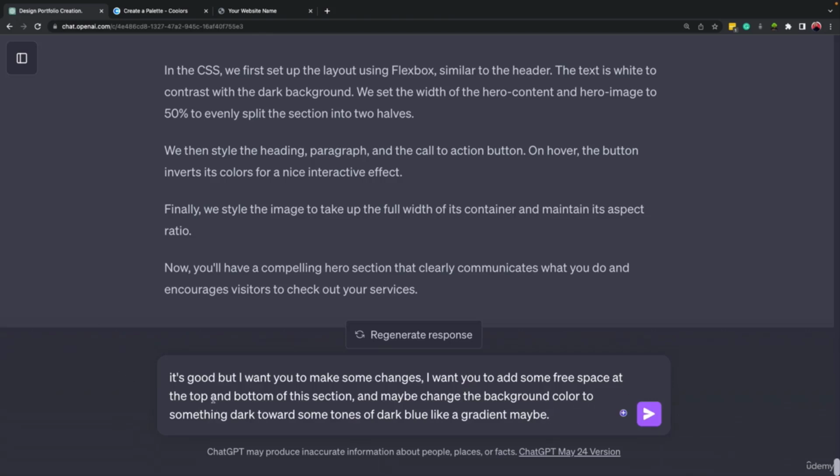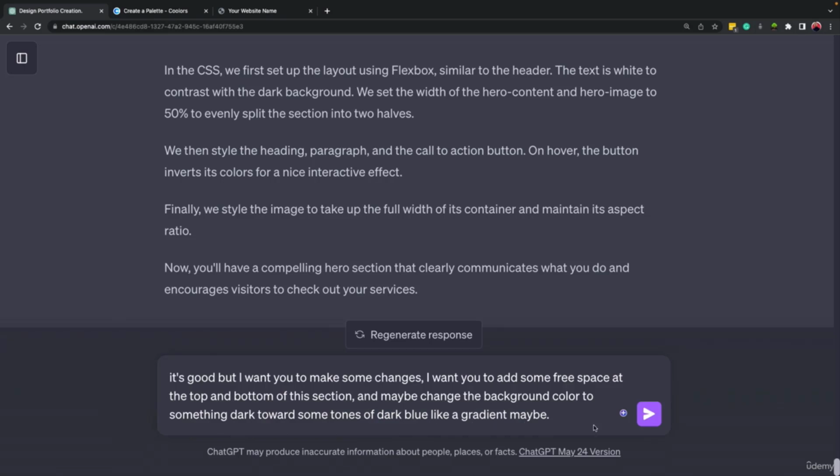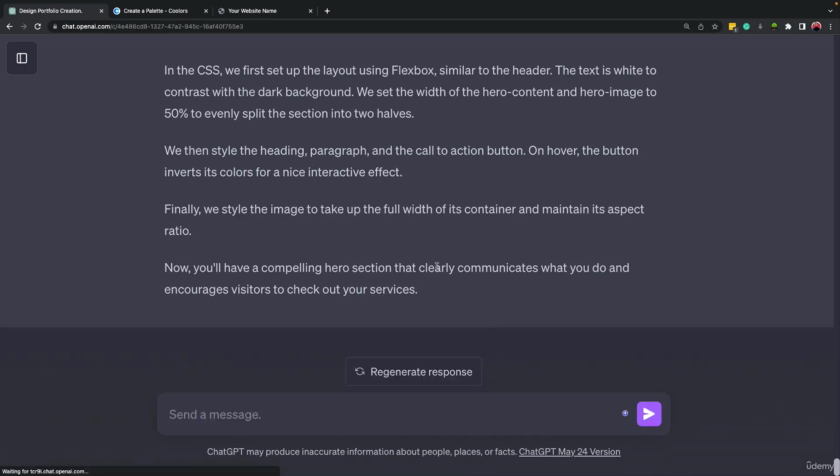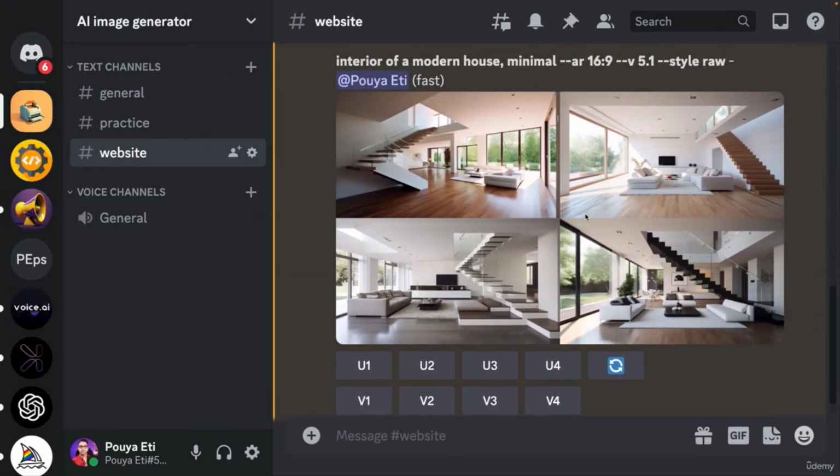Okay, so here I mentioned that what you made, it's good, but add some free space at the bottom and at the top of this section, and then change the background color to something dark, toward tones of dark blue, like a gradient maybe, okay? So let's add this, and let's go to Discord.